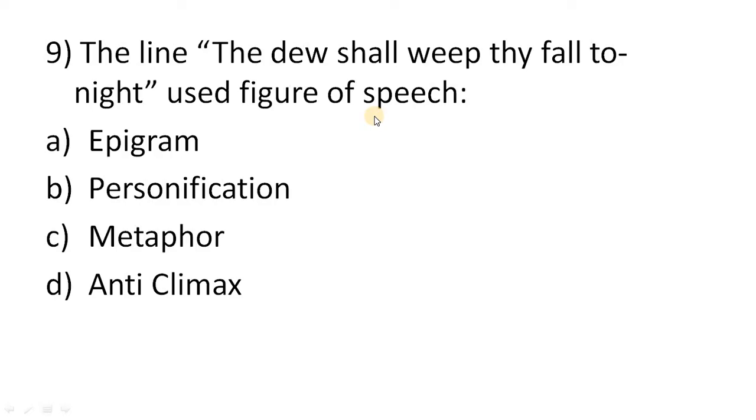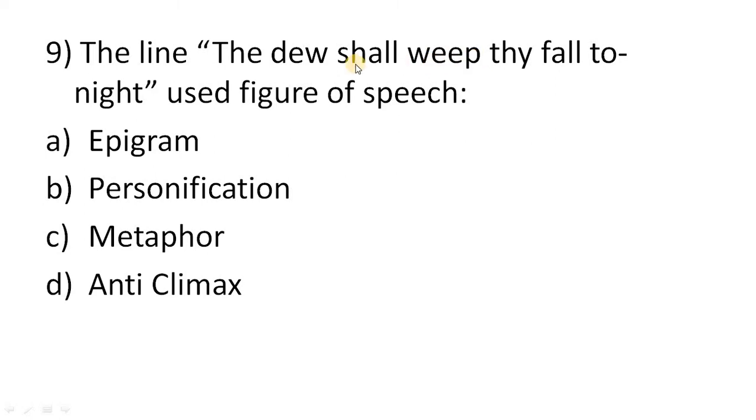9. The line, the dew shall weep thy fall tonight, uses a figure of speech. Which figure of speech is used in this line? A. Epigram, B. Personification, C. Metaphor, D. Anticlimax. We can see that here personification is used because the dew is weeping.